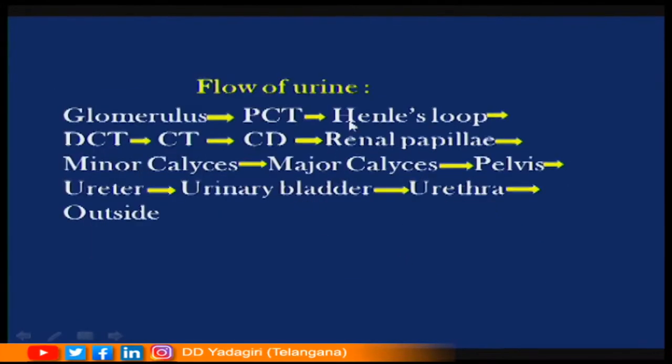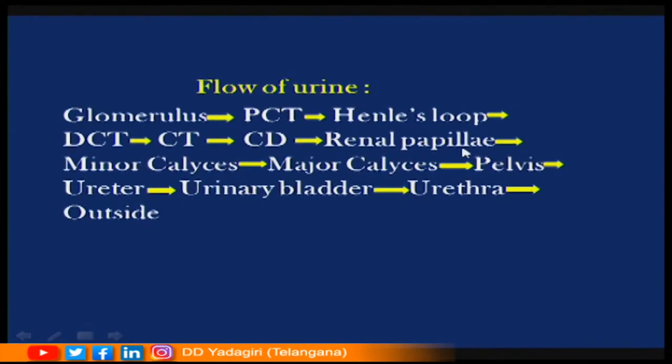The pathway or the flow of urine. The urine is produced by the uriniferous tubules or nephrons. From the glomerulus, the primary urine enters into the proximal convoluted tubule, abbreviated as PCT, then into Henle's loop. From here, the primary urine enters into the DCT, from DCT to the collecting tubule, from collecting tubule to the collecting duct.